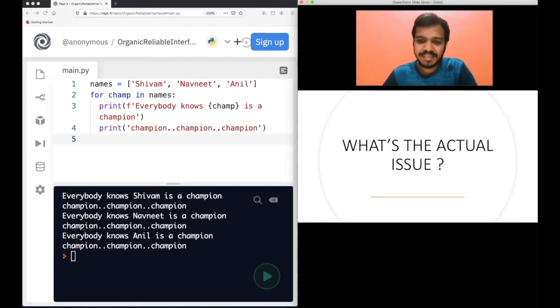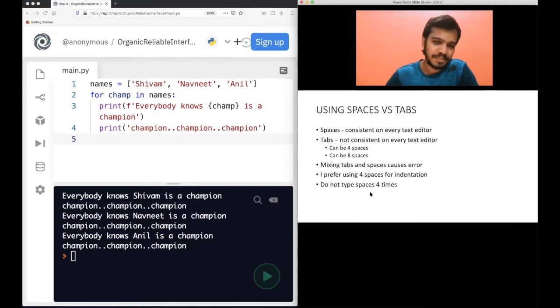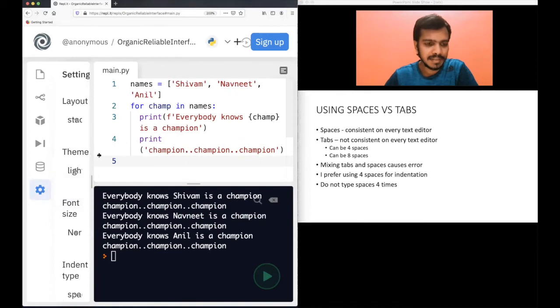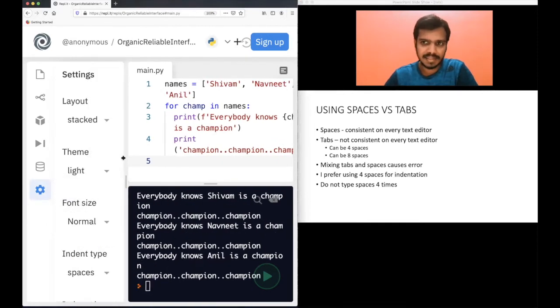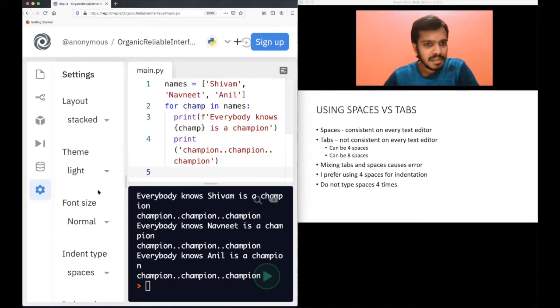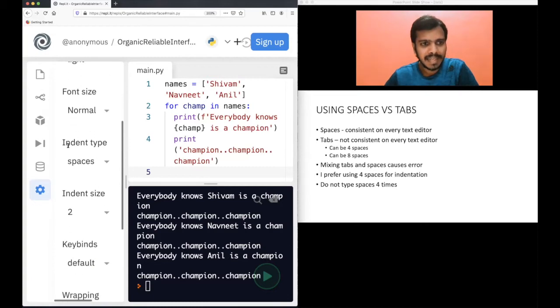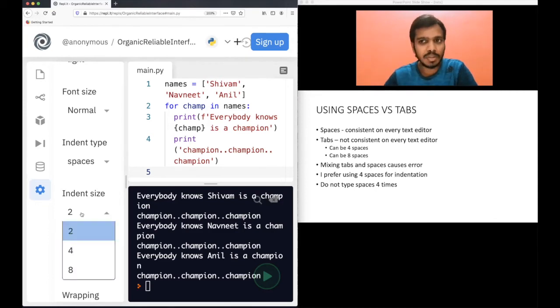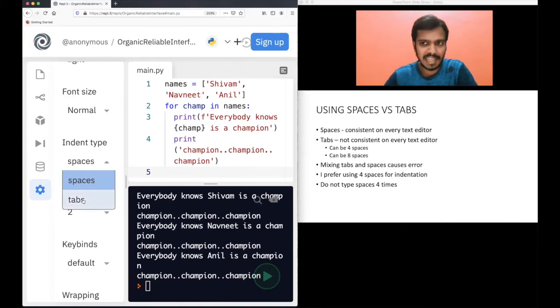So let me explain why there is a lot of issue with spaces and tabs. In this text editor, there is actually a setting, and that setting is very important. In every editor, whatever text editor you use, this setting will be there. If you go below, you see my indent type is spaces, so I am using spaces for indentation. My indent size is two, basically two spaces for indentation. I can change this. You have two options there, spaces and tabs. That's what I told, some people prefer spaces, some people prefer tabs.